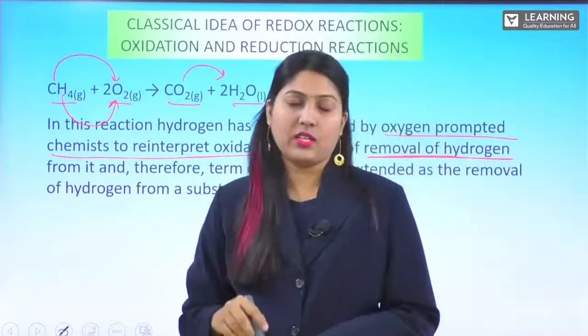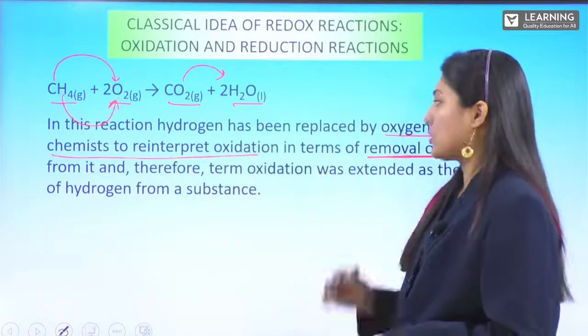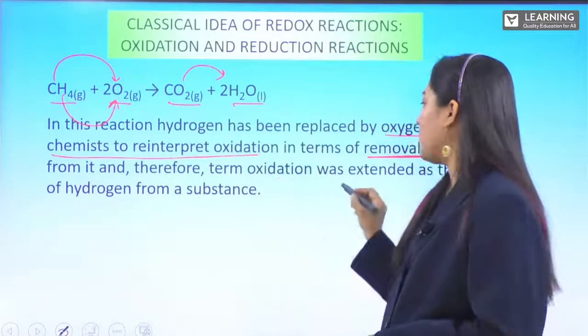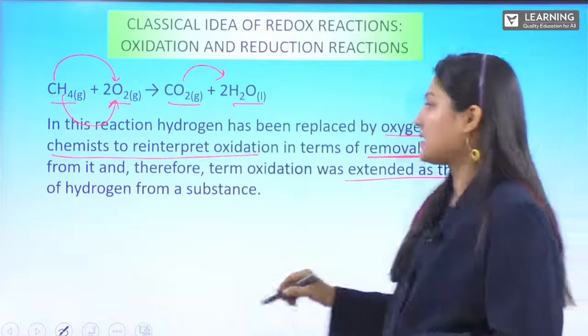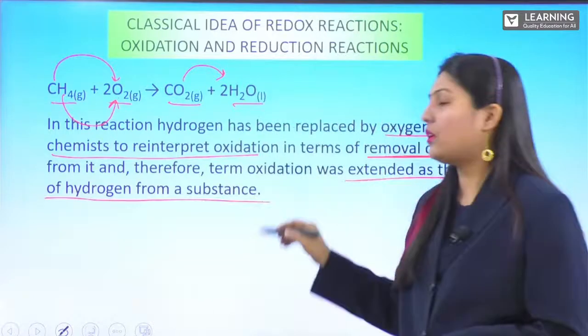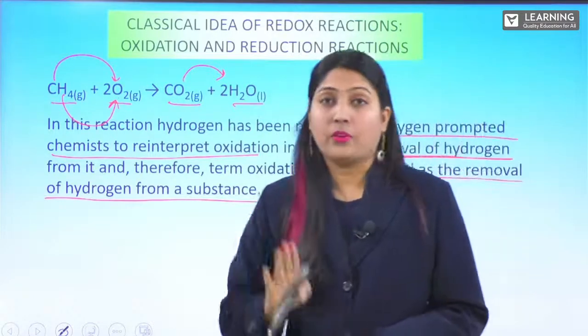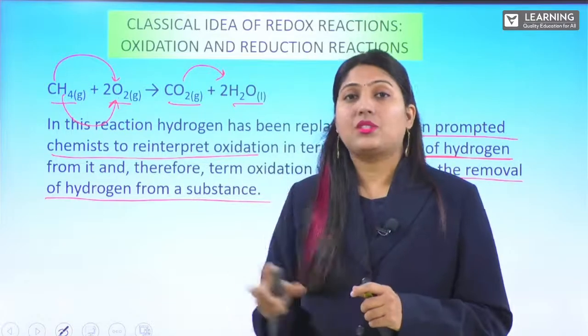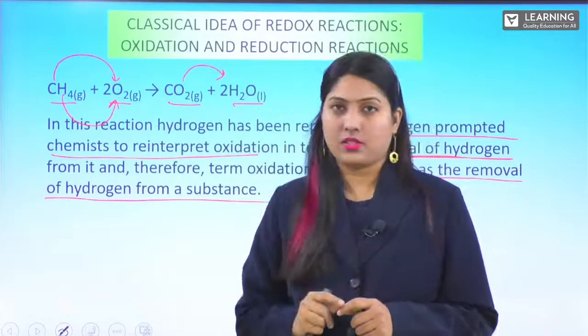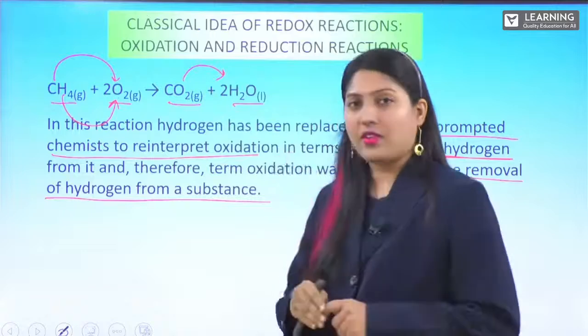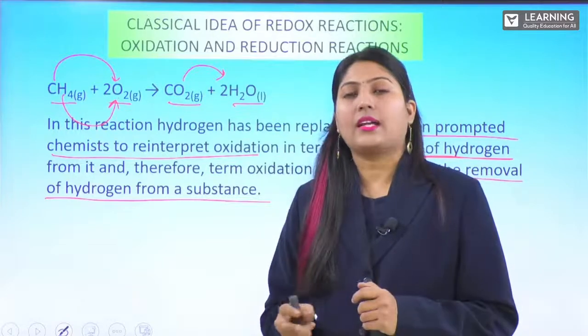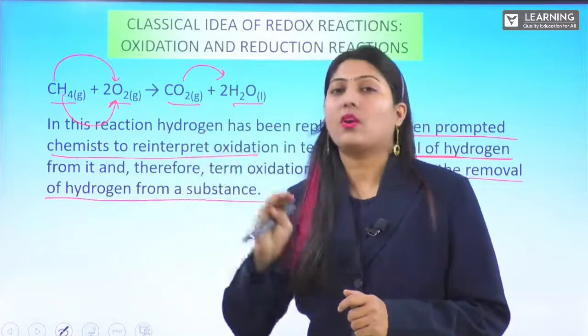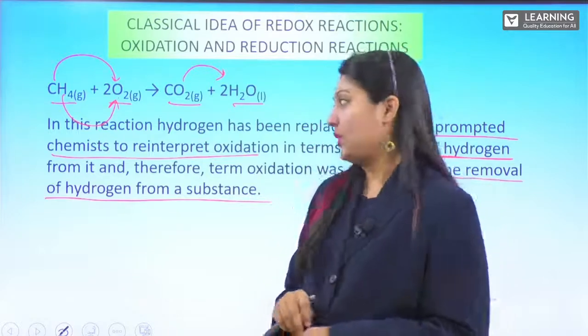Removal of hydrogen will be called oxidation. So the term oxidation was extended to the removal of hydrogen from any substance. Before, we thought addition of oxygen is called oxidation. After this methane reaction, we understood that removal of hydrogen can also be called oxidation.